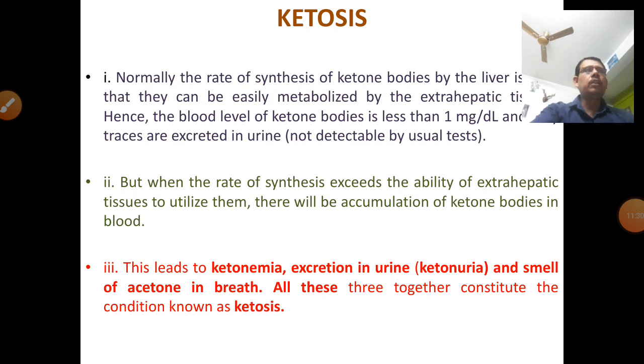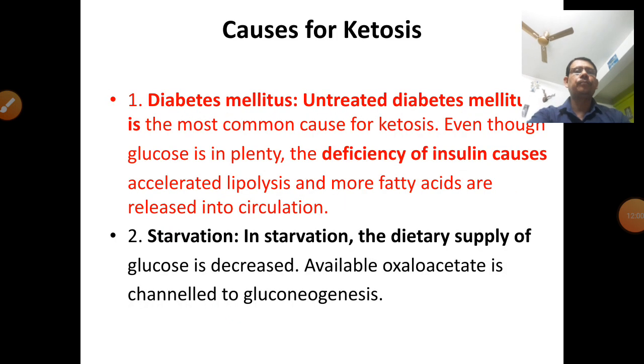This leads to ketonemia. That means the excess ketone bodies present in the blood is called ketonemia. When it is excreted through urine, it is called ketonuria. And when the smell comes in the breath, it is called acetone smell. All these three together constitute a condition called ketosis: ketonemia, ketonuria, and acetone breath from the lungs.